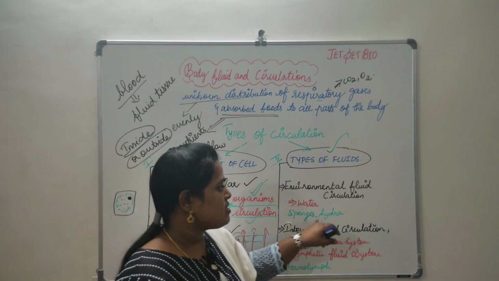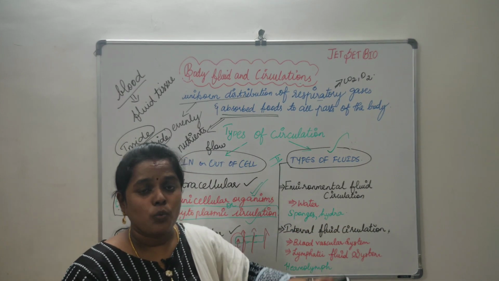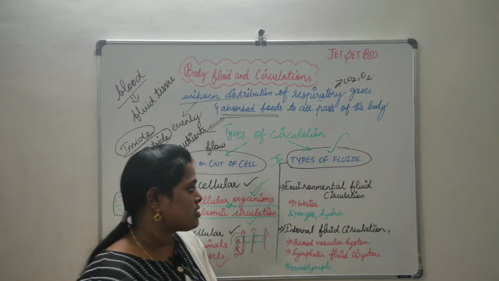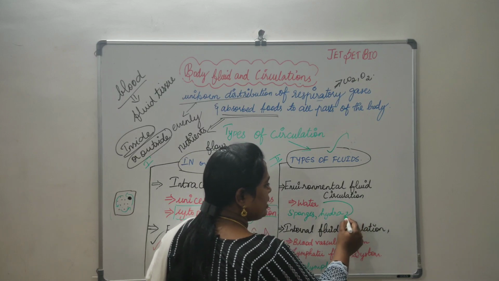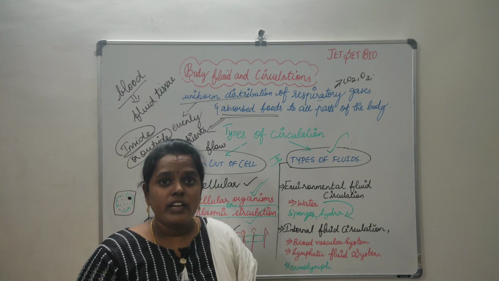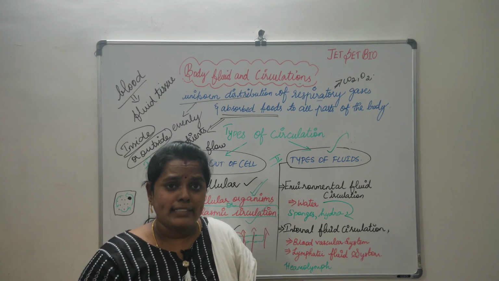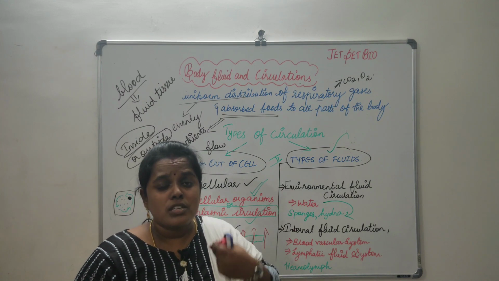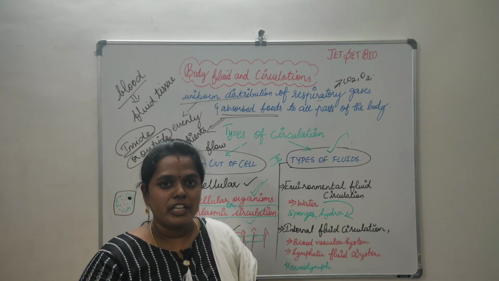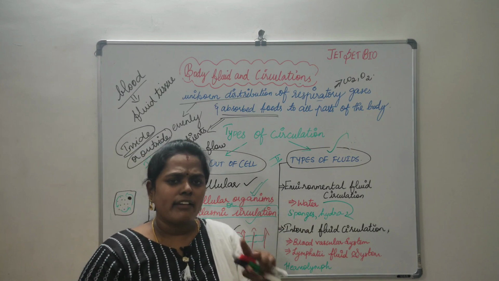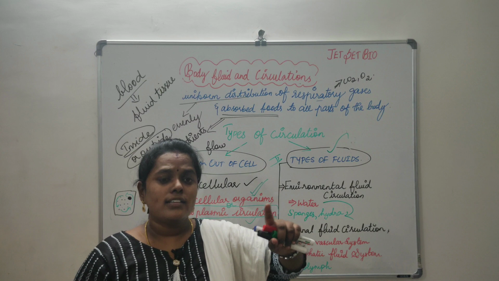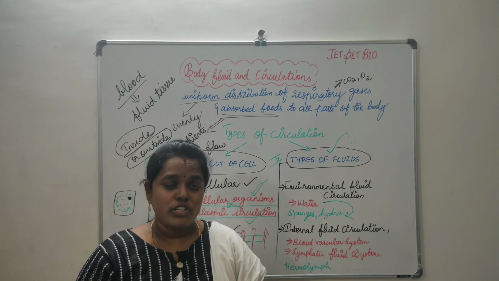Once water enters these organisms, the nutrients present in the water are utilized, and the waste produced is discarded while the water leaves. In hydra, there is one pore through which the water enters, and the hydra takes up the essential nutrients.